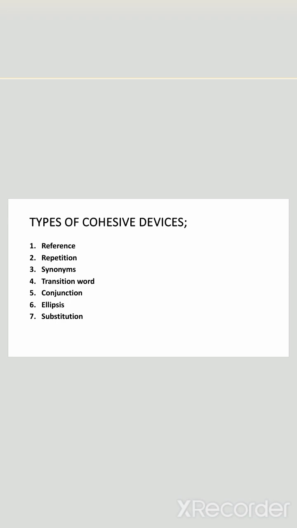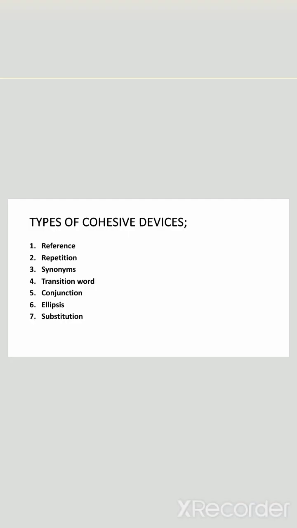The sixth type of cohesive device is ellipsis. Ellipsis is basically omitting words or phrases to avoid repetition and create conciseness. For example, John liked coffee and Mary tea. The ellipsis omits the verb liked to avoid repetition.